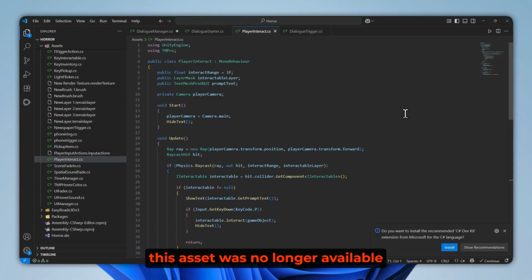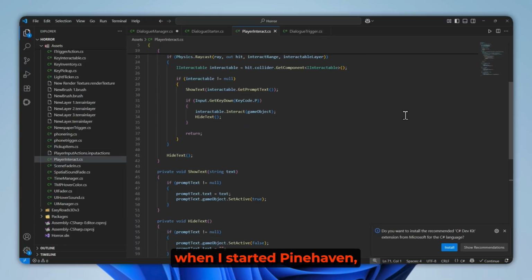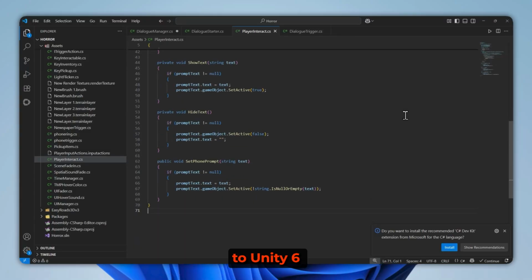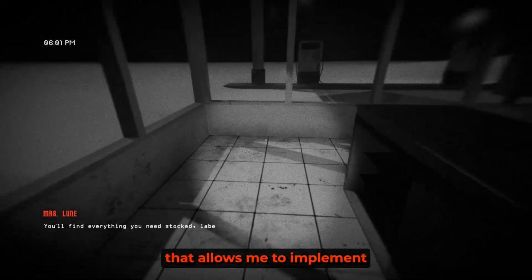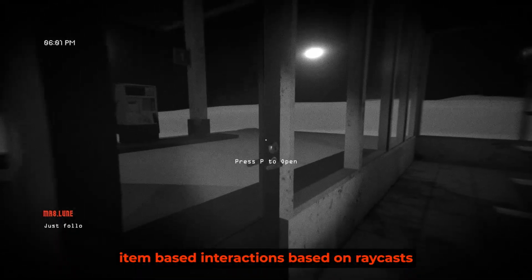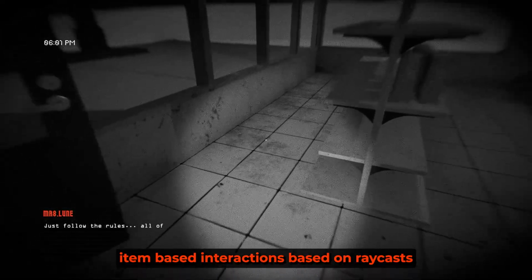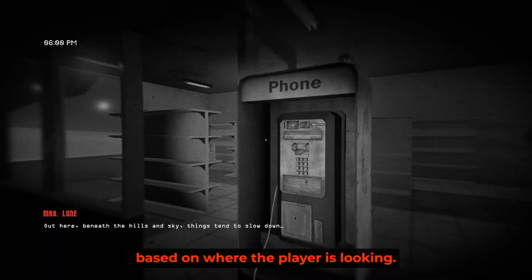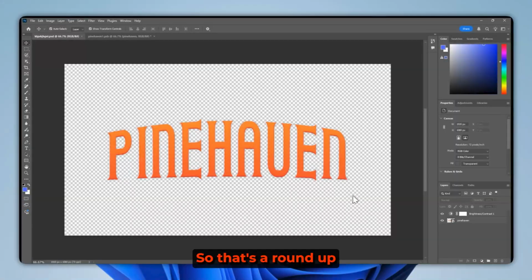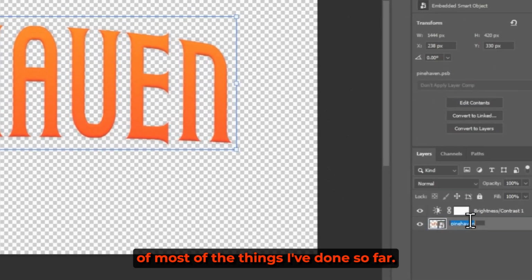This asset was no longer available when I started Pinehaven, but I managed to upgrade the package to Unity 6. I then built an interactive system around it that allows me to implement item-based interactions based on raycasts. For my viewers that are not game devs, this means that I can trigger actions based on where the player is looking. So that's a roundup of most of the things I've done so far.